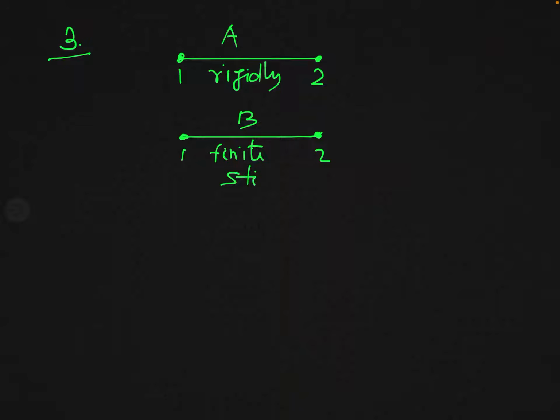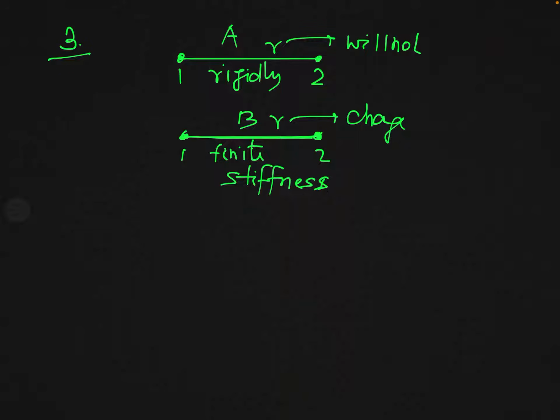Finite stiffness. When you say finite stiffness, it means it is possible that the distance between these two atoms in molecule B may change. So here this R will change. But in this case, this R will not change. And remember the theoretical part of the lecture.